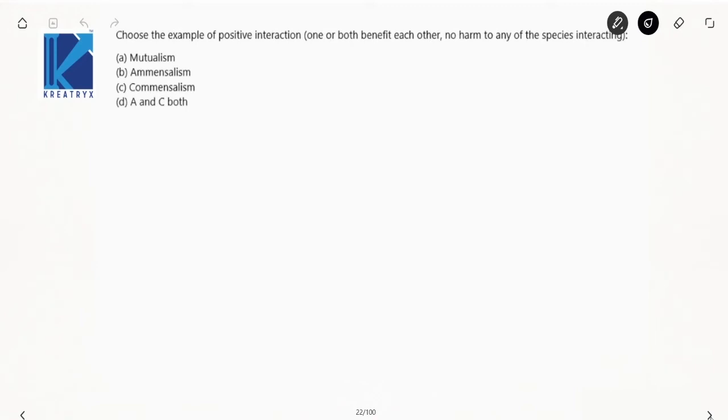Choose the example of positive interaction. One or both benefit each other. No harm to any of the species interacting, it seems. Now, these are the basic definitions. Mutualism or symbiotism are both the same. Now see here, in mutualism, both the organisms will be benefited and will be in a positive direction.